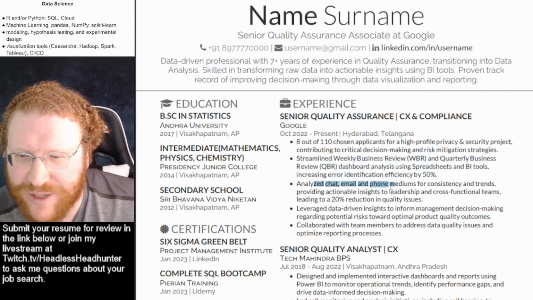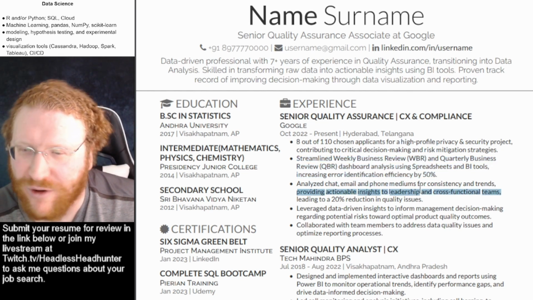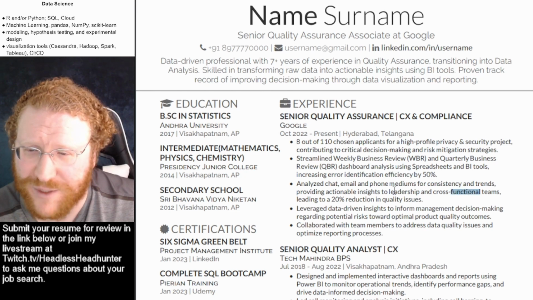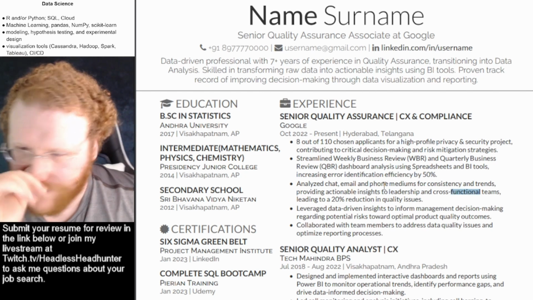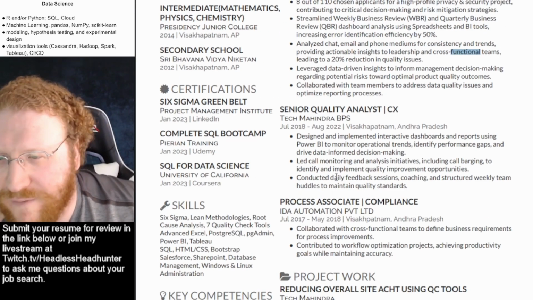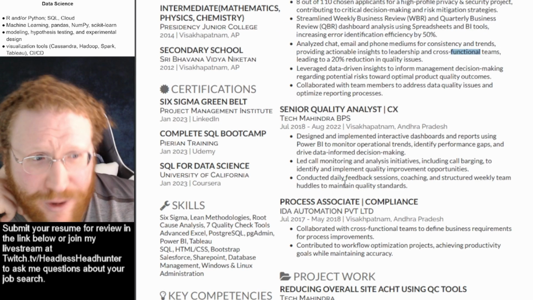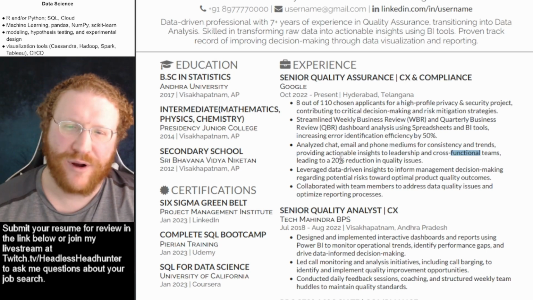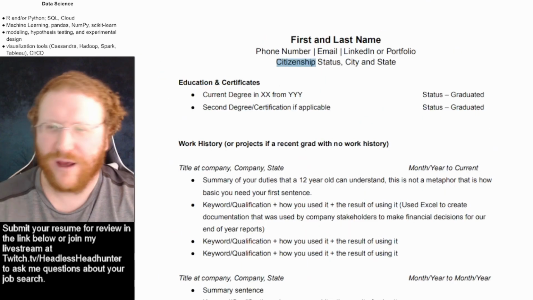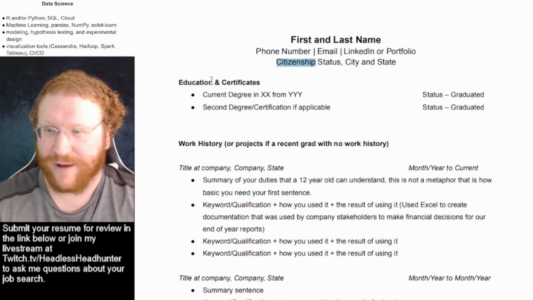"Analyze chat email trends, providing actionable insight to leadership and cross-functional teams." Cross-functional leadership is good, but what kind of actionable insight? You don't tell me enough. Your bullet points aren't terrible, I'll be honest, but no one's going to read this with the formatting. This is a nightmare. I'm pretty sure you're missing some of the keywords, but remember, how I want this to read is like this.